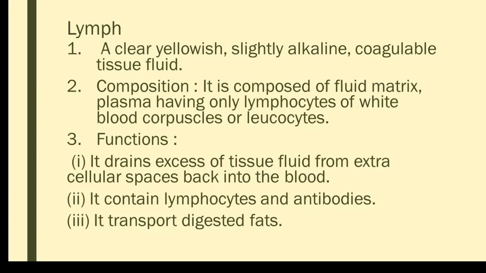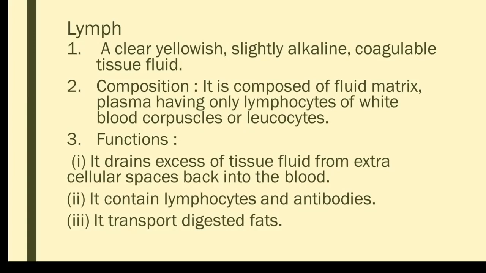When the blood passes through with high pressure, the fluid part along with certain components, except the blood cells, will be filtered. RBC and the majority of the WBC will be retained, but lymphocyte, a type of WBC, and the fluid component, calcium, magnesium, iron, oxygen, carbon dioxide, everything will be filtered out in the form of a liquid. That liquid part is called lymph.